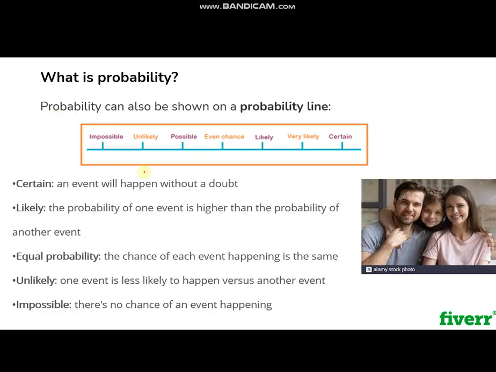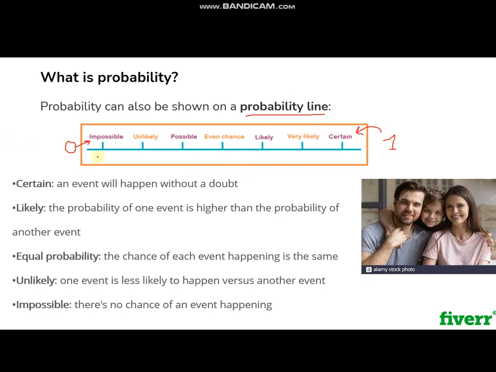This is another visual that can help us show probability in terms of a probability line. It starts from 0, that is impossible, and goes to 1, that is certain. It means that the probability of any event or anything that might occur will be between 0 and 1.